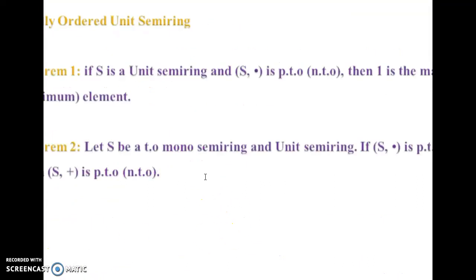Now we imposed totally ordered unit semiring by considering S dot PTO, and we obtain the maximum element as 1. And in another result, we have given a totally ordered monosemiring with unit semiring and S dot is PTO. Then we obtain that the additive semigroup S plus is positively totally ordered.